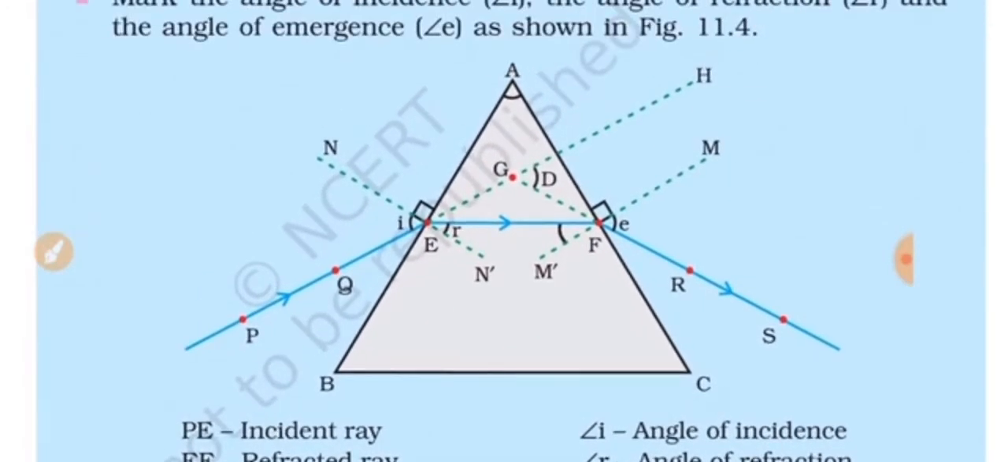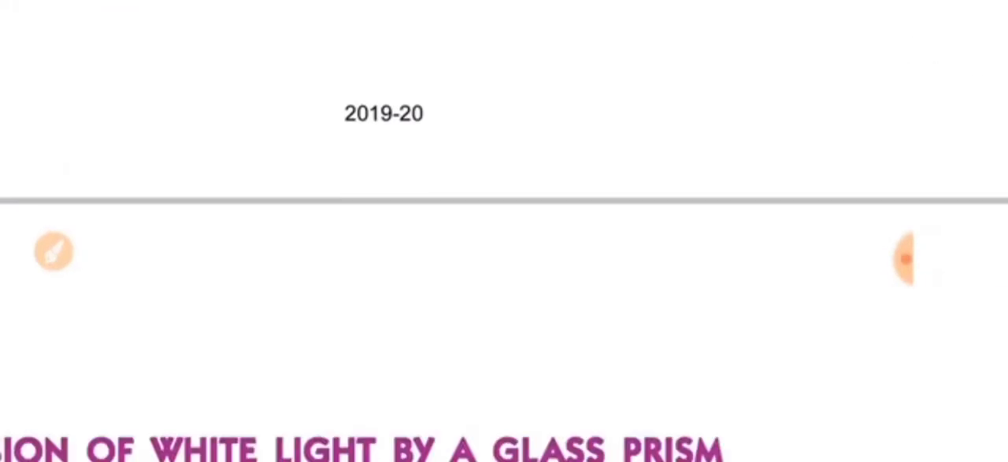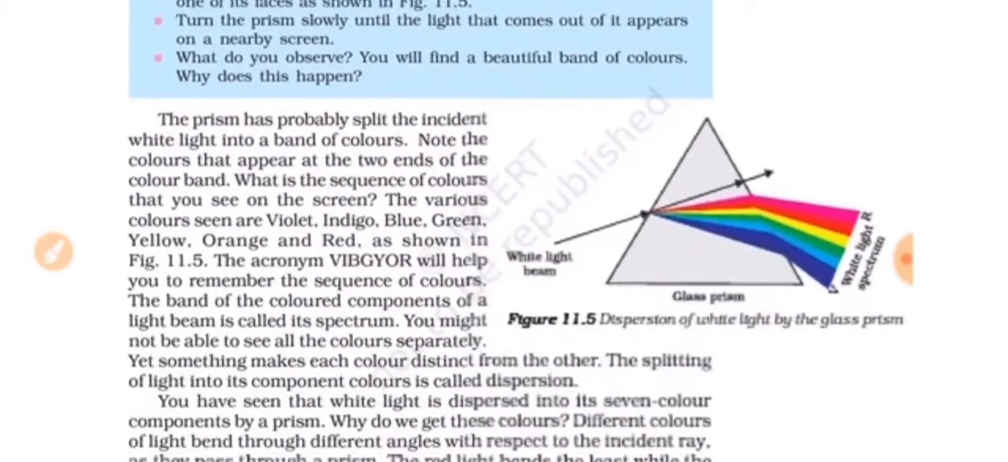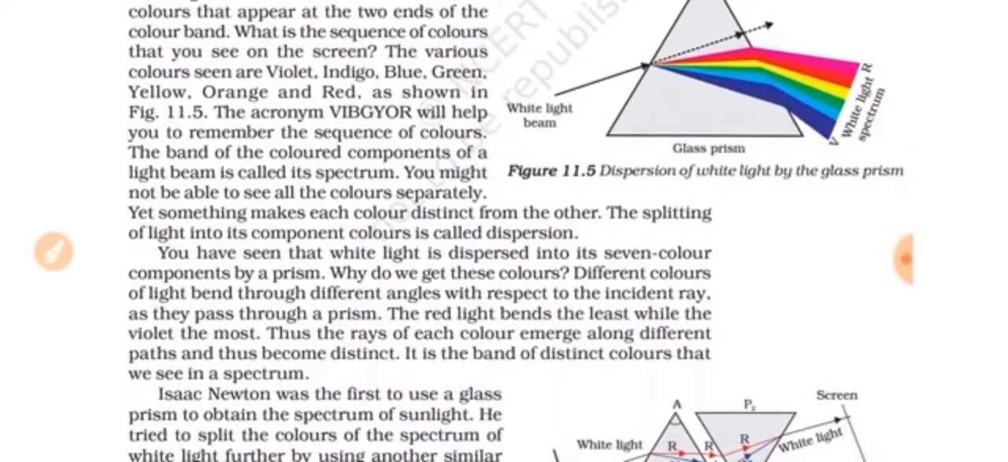In this figure we can see a triangular glass prism which has three rectangular lateral surfaces, and these are inclined to each other, and the angle between these inclined surfaces is called the angle of prism. So here angle A, you can see, is the angle of prism. So it is given here.